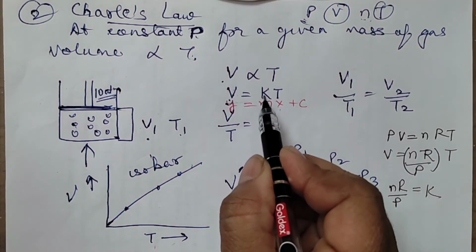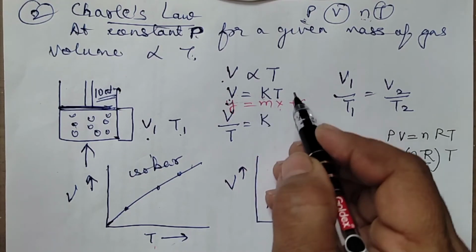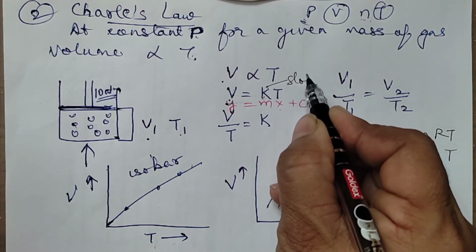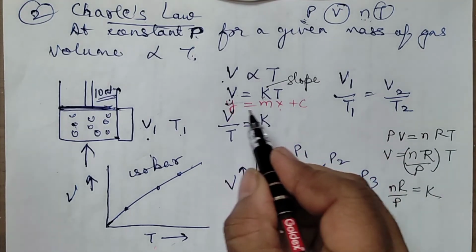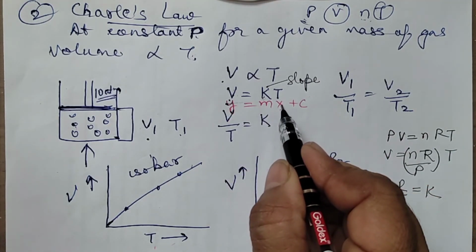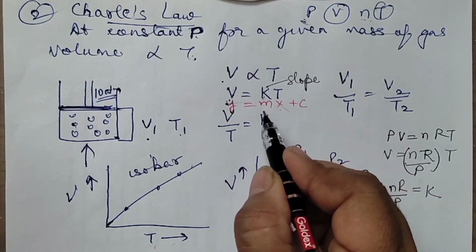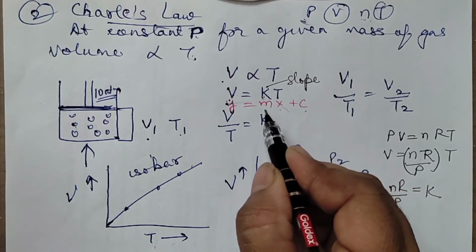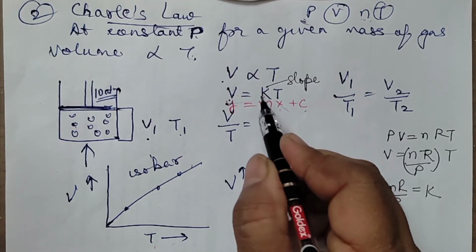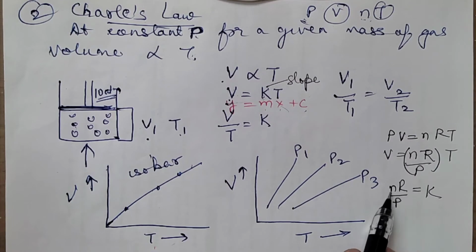In this, K is the slope. That is what we say, y is equal to mx plus c. Just next to x, what you have is the slope and this is the intercept. So our slope is this K. So K is equal to nR by P.